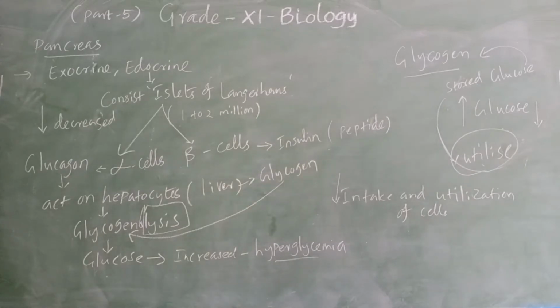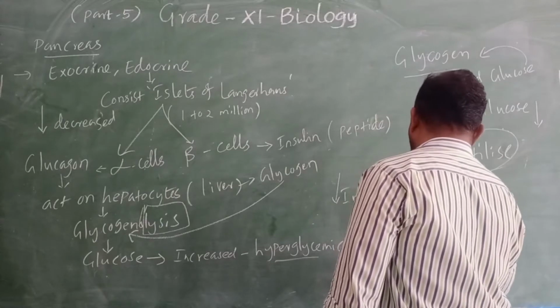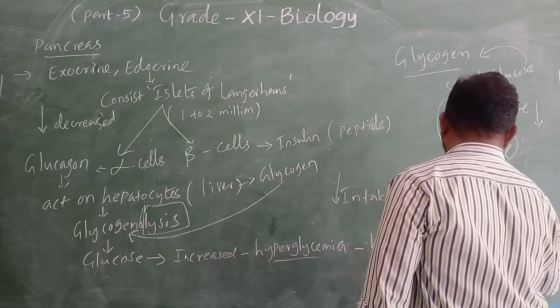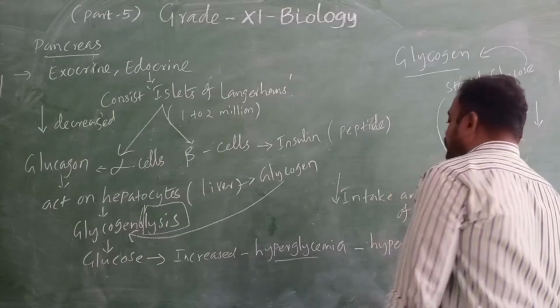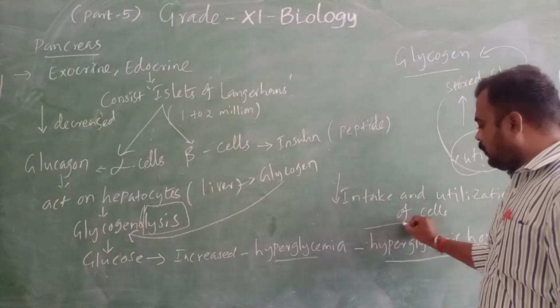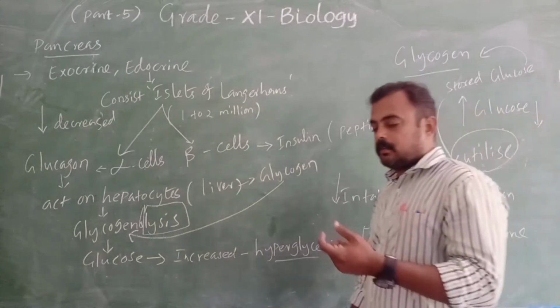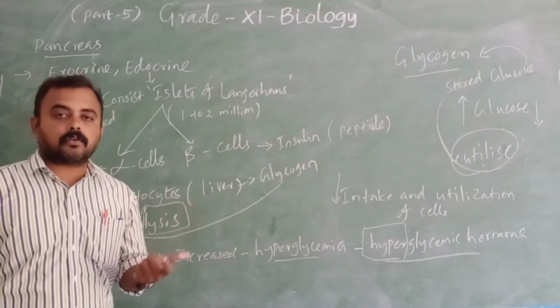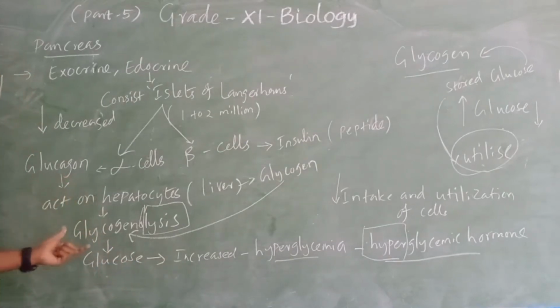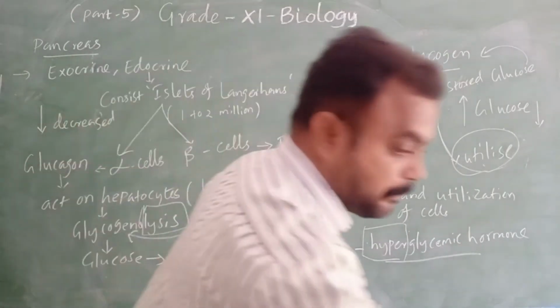So it is called a hyperglycemic hormone. What is it called? A hyperglycemic hormone. Which one? Glucagon. Hyper means high, and glycemic means glucose. So this is about glucagon. Now we are going to see what about insulin. Insulin, what is it doing?